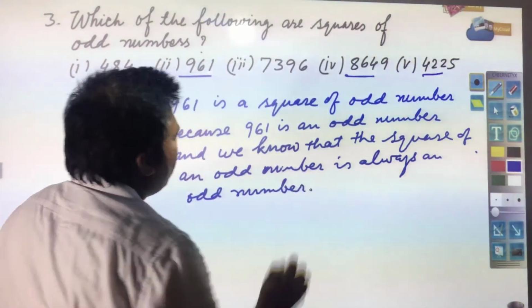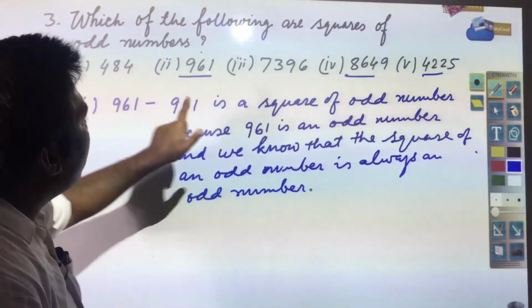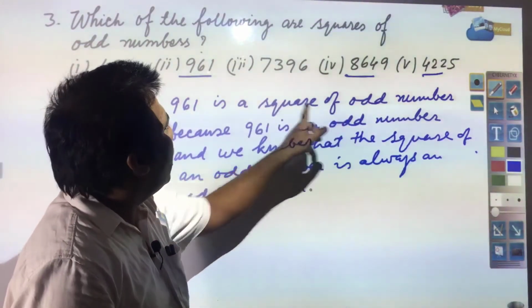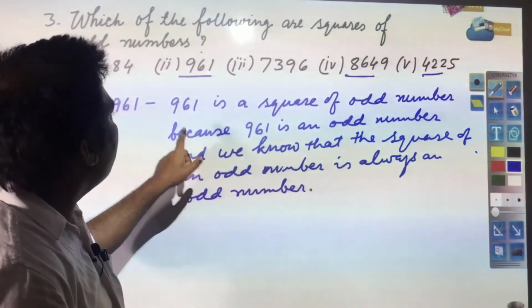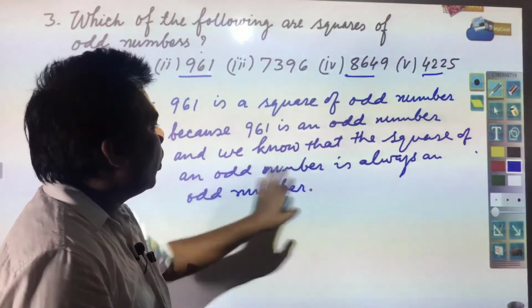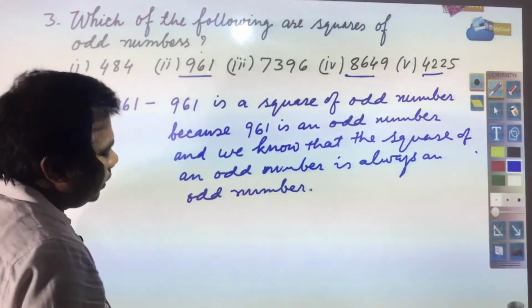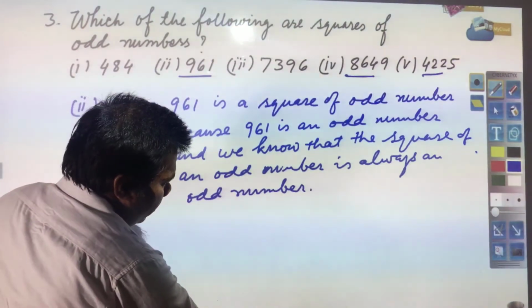In this way we need to write the answer. For this question, how will we write? 484 is not a square of an odd number because this is an even number, and we know that the square of an odd number is always an odd number. In the same way, the other answers are required to be written.